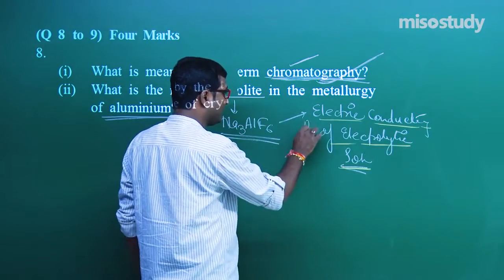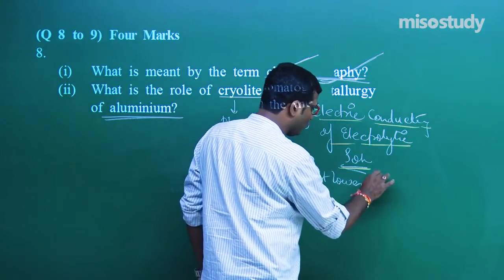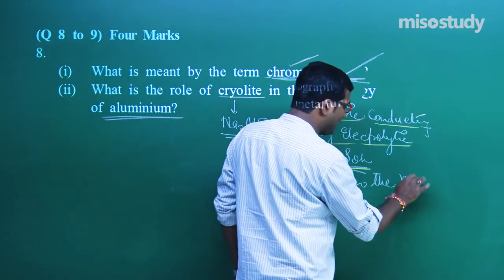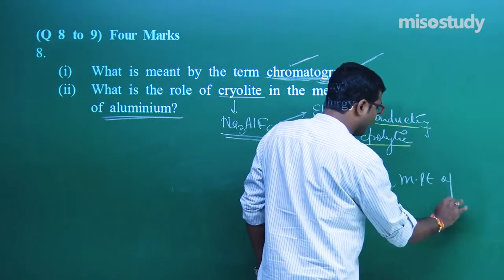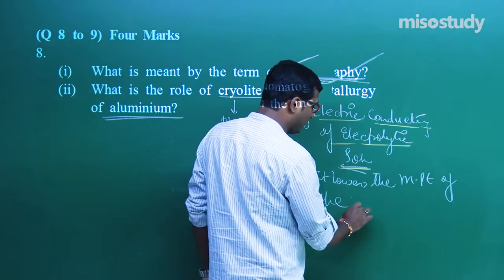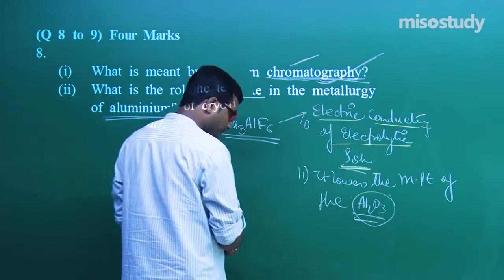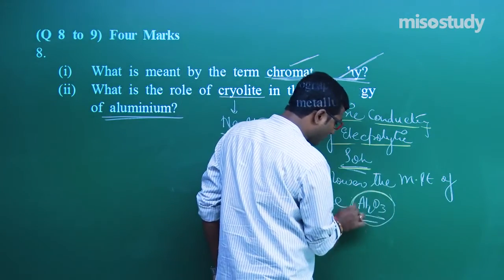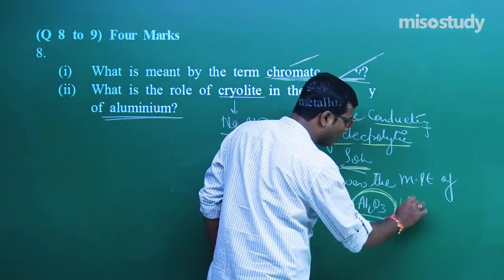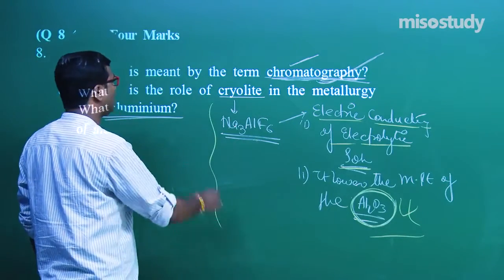Second one is, my friend, it lowers the melting point of the electrolyte, that is alumina. It lowers the melting point of alumina, which is the prime ore for the extraction of aluminium, my friend. This is the thing, and you can easily do it.